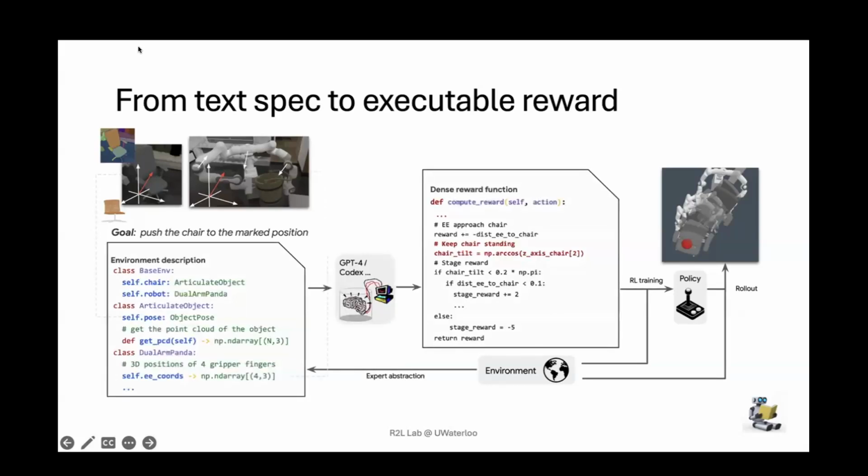The second work I want to talk about is Text2Reward. So instead of manually specifying the reward, here we automatically generate an executable reward program. And the way we do this is we condition on the language goal, and we condition on an abstract interface of the environment.